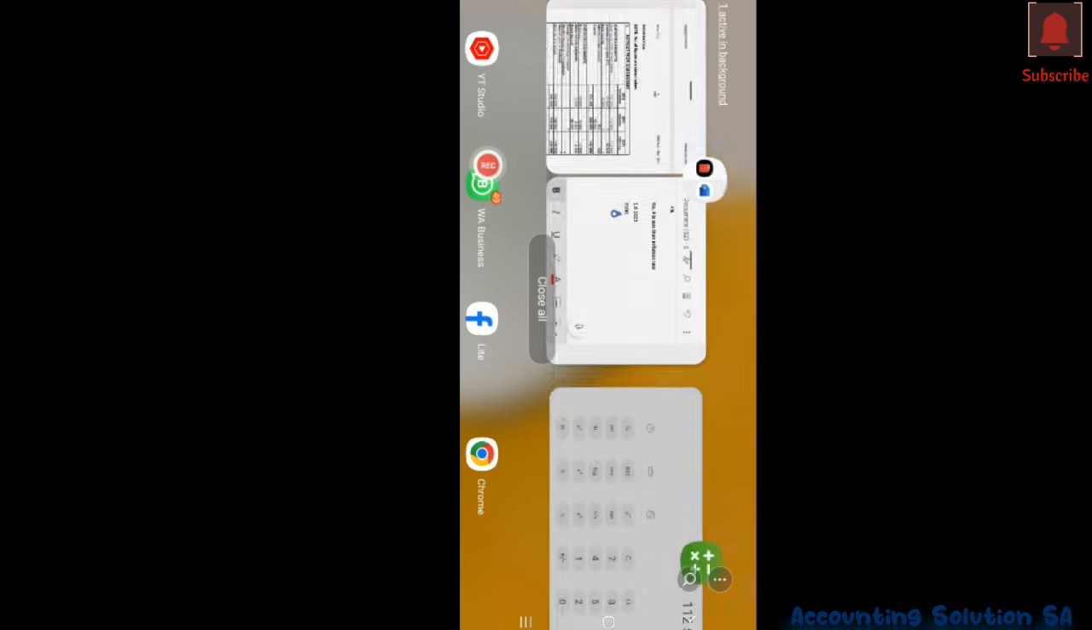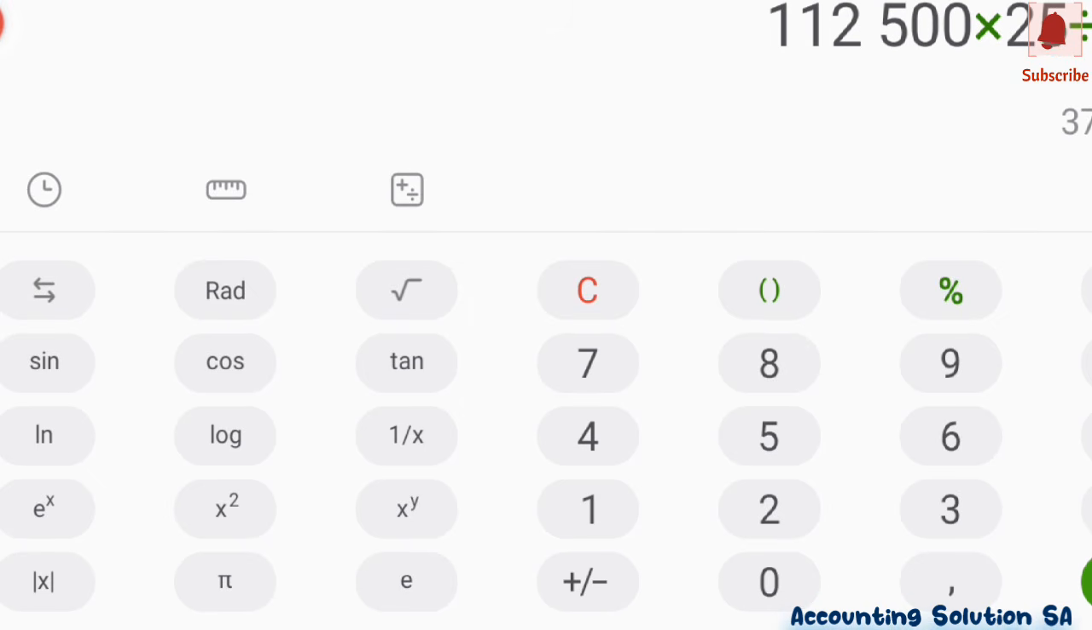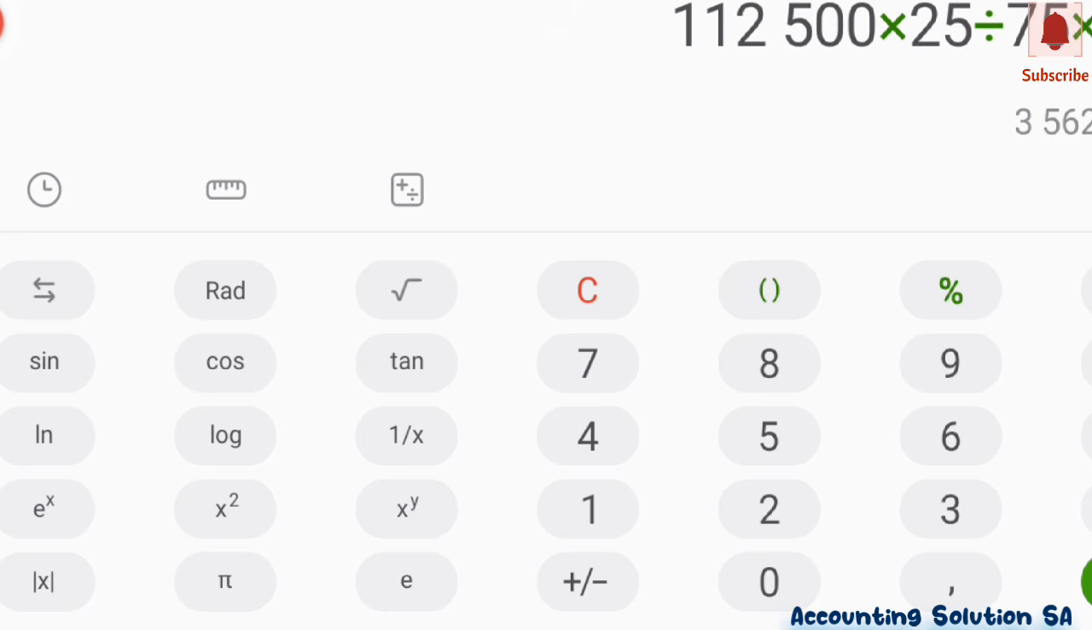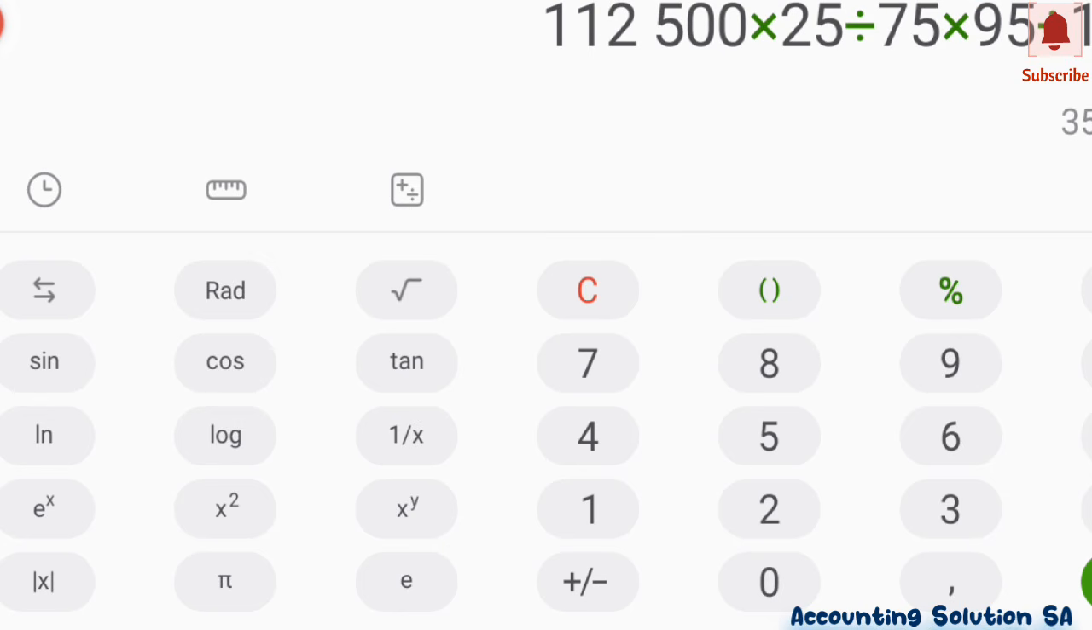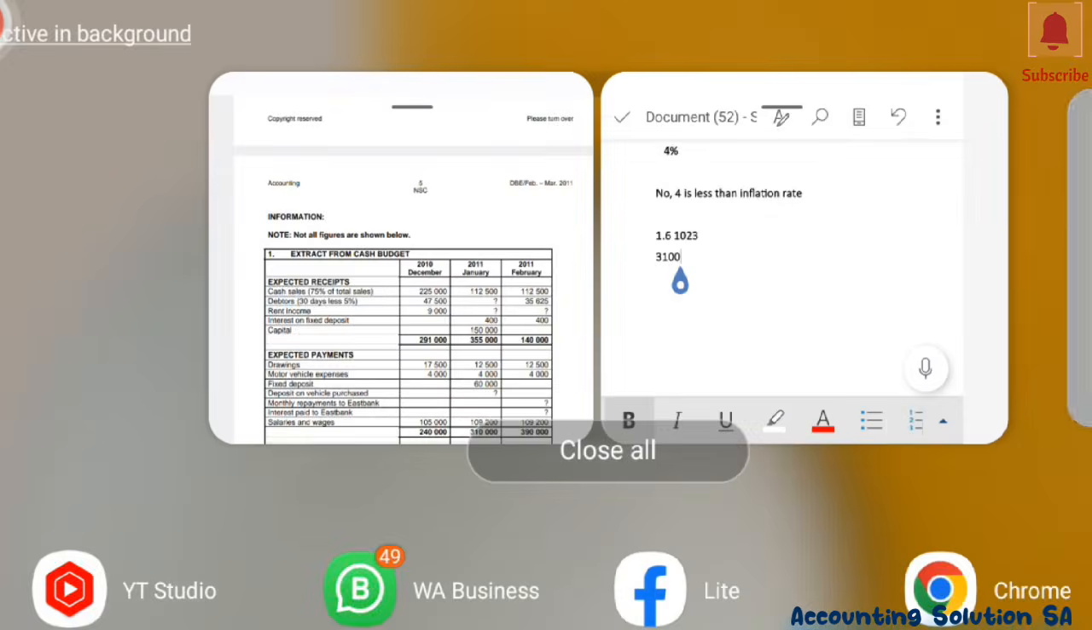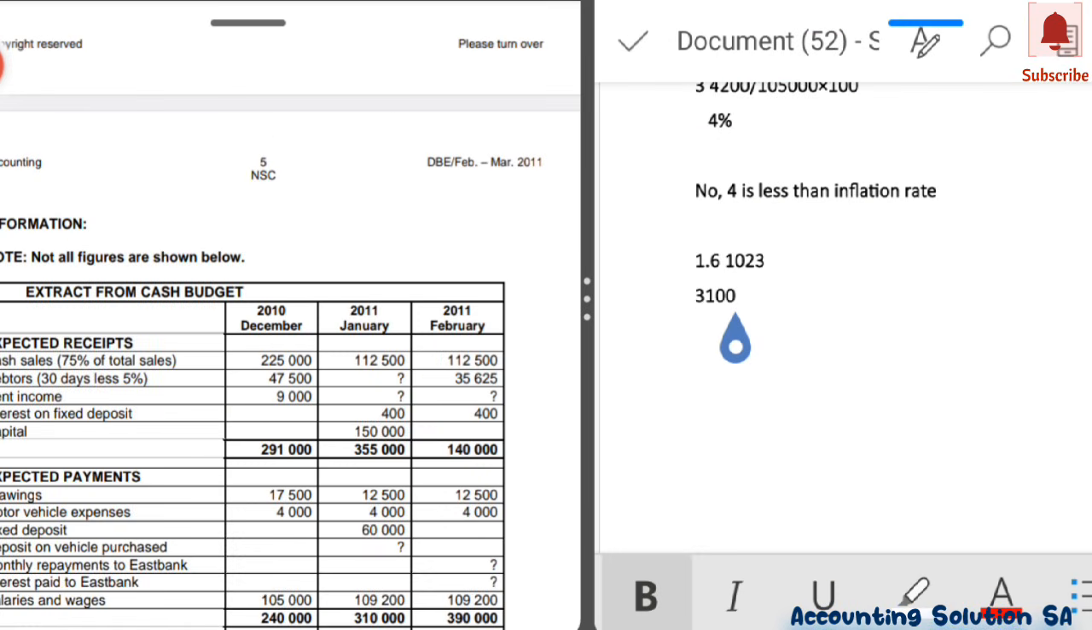Now remember they said that we have to less 5% discount, which means we multiply by 95%. It was 100%, but now we are going to receive 95%. 100 minus 5 is 95. Then it gives us 35,625. Yes, it's correct. If you go and check on your February, it is 35,625.